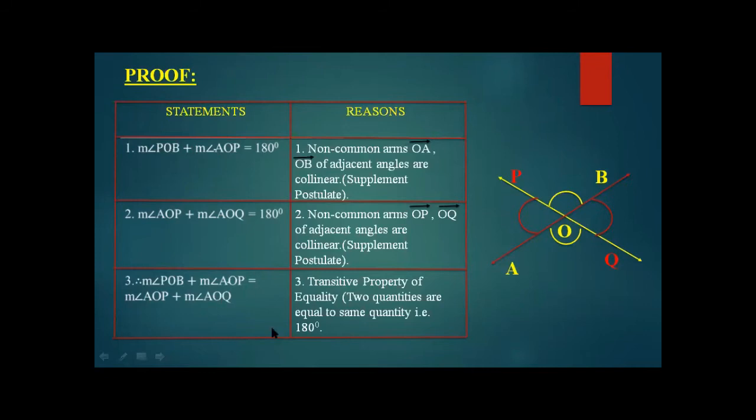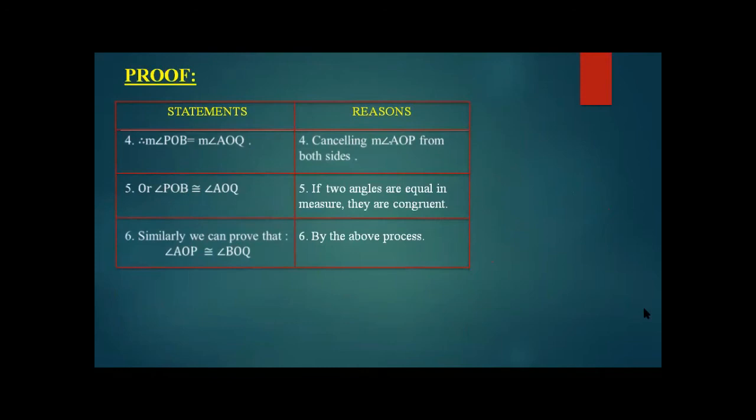Here you have to keep in mind that angle AOP appears on the right side of the equals sign and also on the left side, and there are two angles, POB and AOQ, besides it. Now moving towards statement number 4. What does statement number 4 say? Statement number 4 says that angle POB equals angle AOQ.